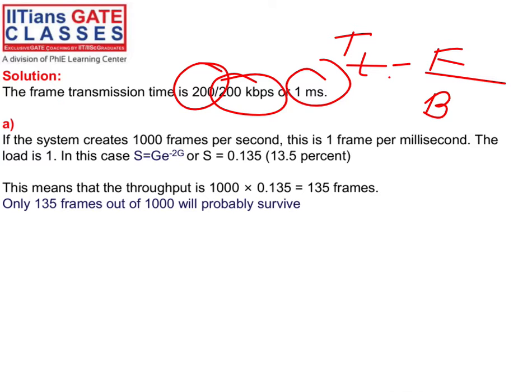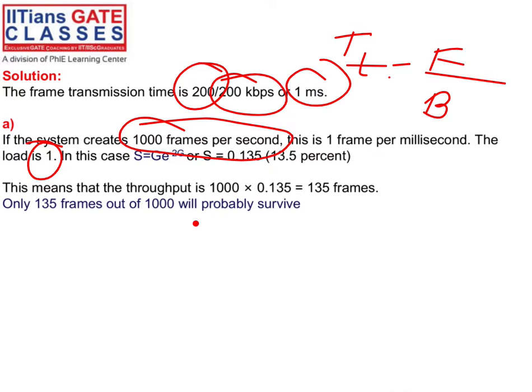Now if you want to calculate, let's say the whole system is sending 1000 frames per second, it means 1 frame per millisecond I am sending, right? So what will be the channel load? Channel load will be 1, right? On an average, if you consider the whole network as a system, 1 millisecond, 1 frame. So the channel load is only 1 frame on an average.